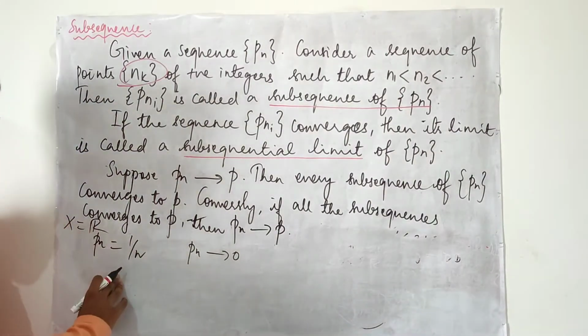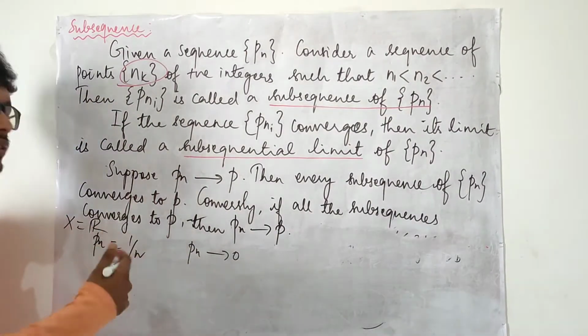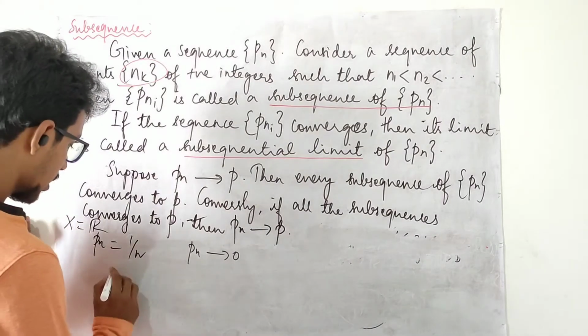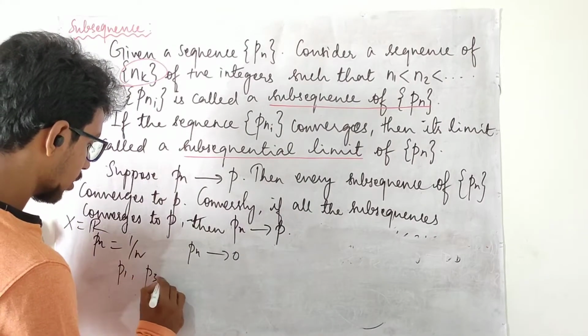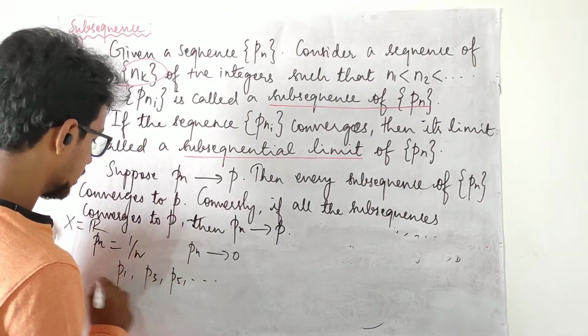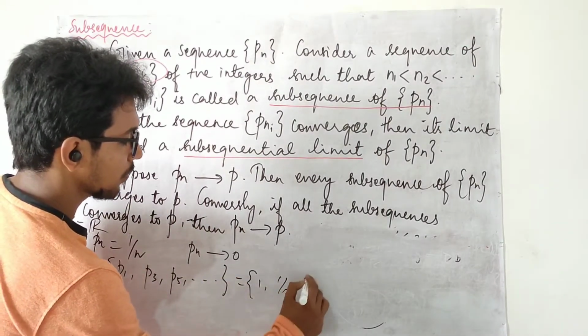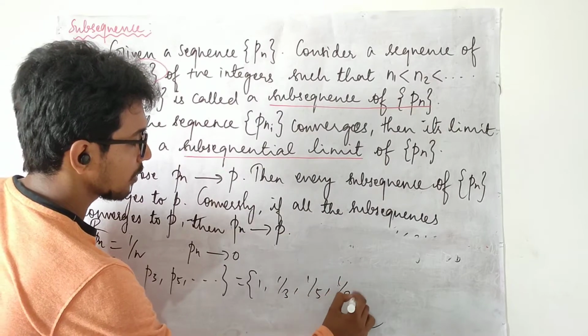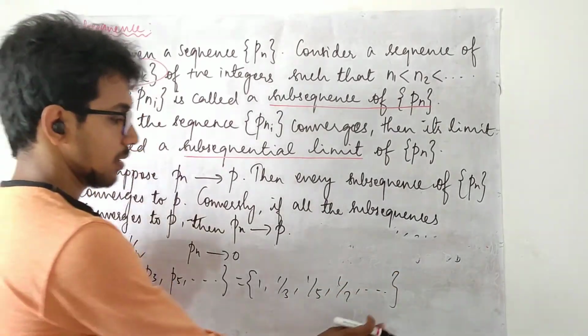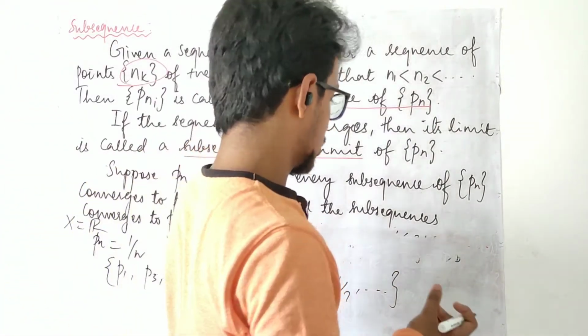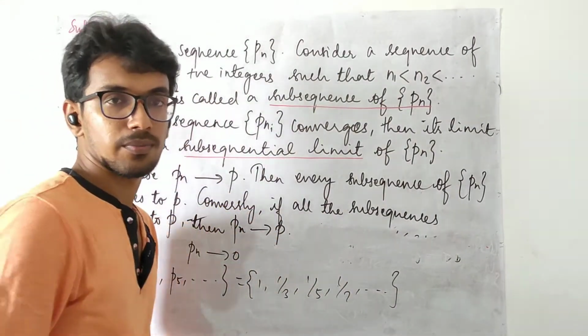Now I will take only the odd terms, that is, only P_1, P_3, P_5 as my subsequence. It is going to be 1 upon 3, 1 upon 5, 1 upon 7, and it goes this way. It converges to what?